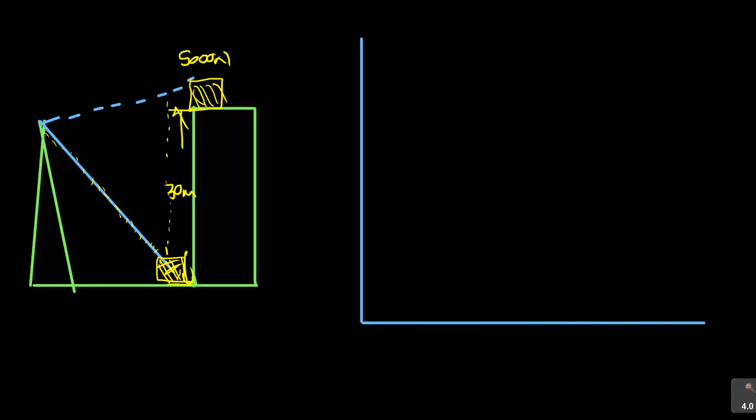I want you to pay attention now. So these are my y-axis and this is my x-axis. So why am I drawing the y-axis and the x-axis? It's because I want to find the area under the graph.